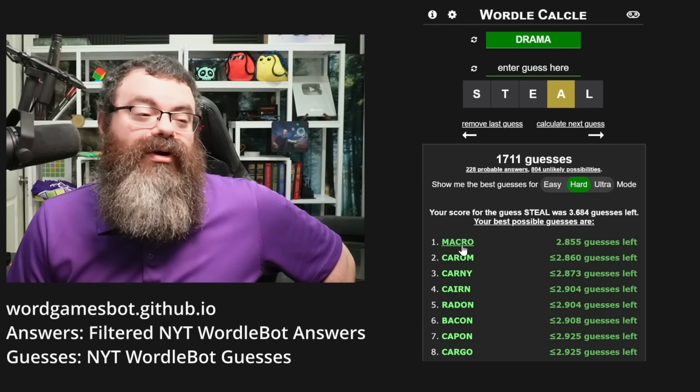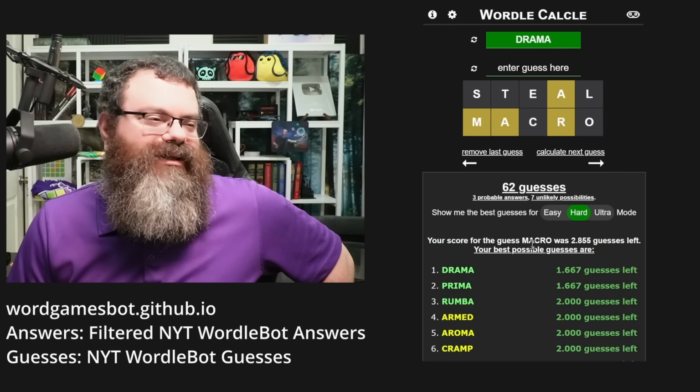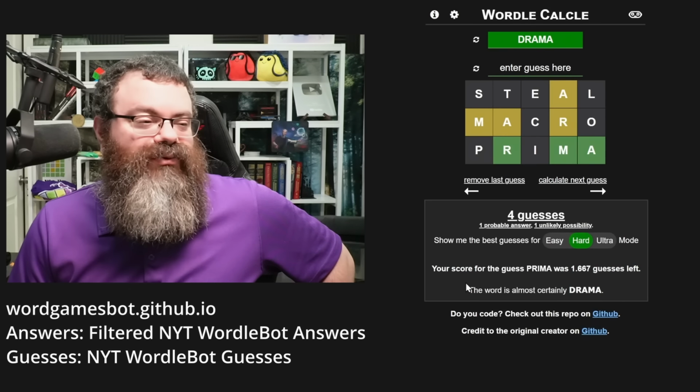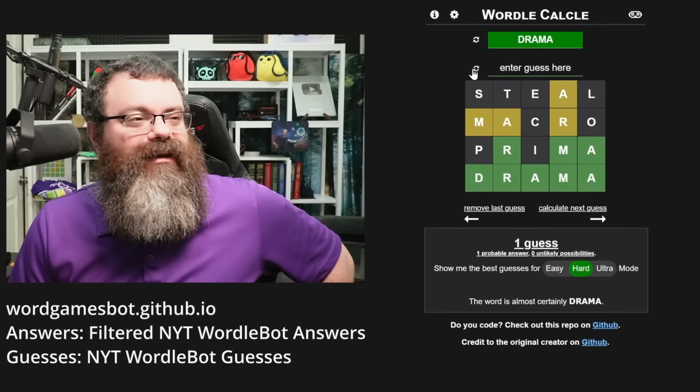Steel is going to be similar. But here it's going to go macro instead. It's interesting how placement makes such a difference. From here, it could just go drama straight from macro, get a 3. Or it could go prima and then drama, getting a 4.